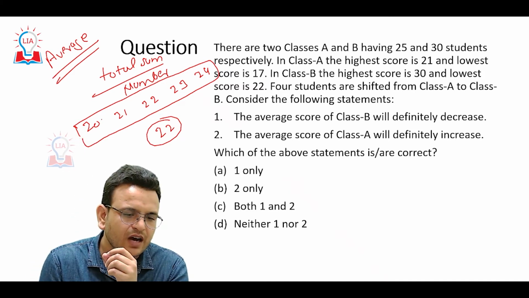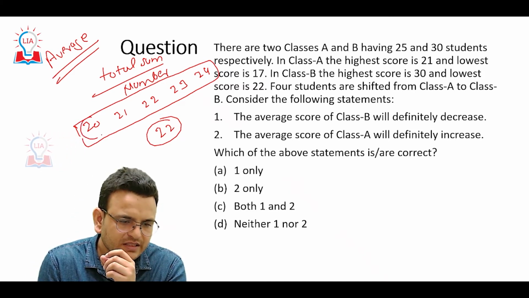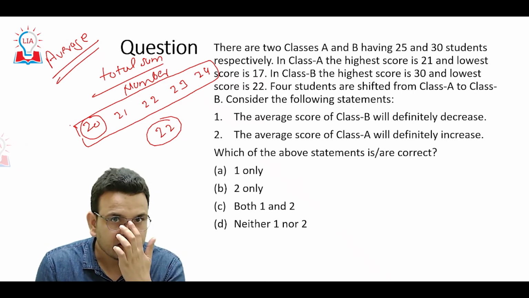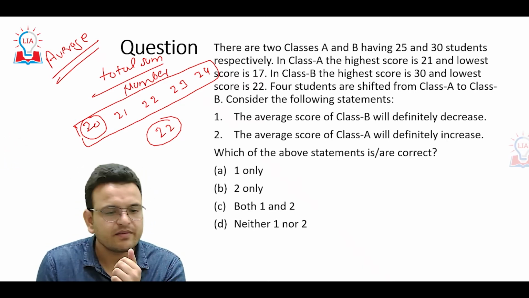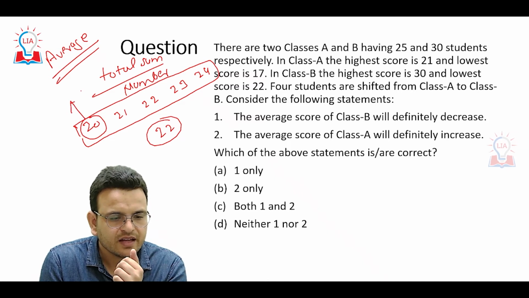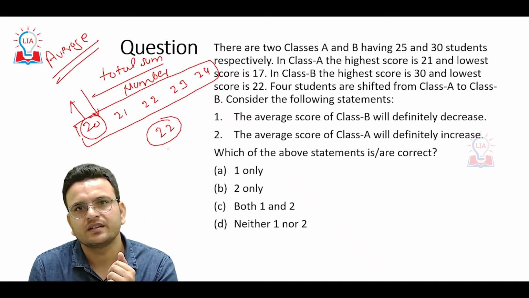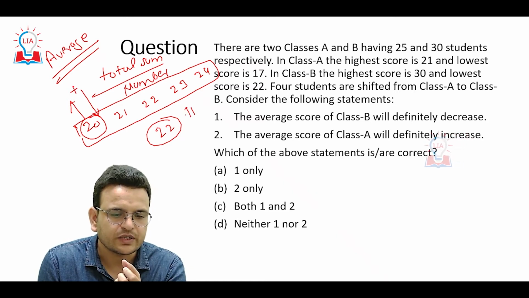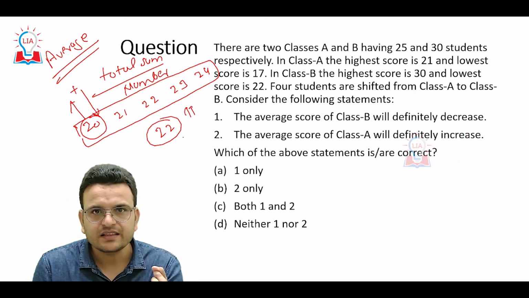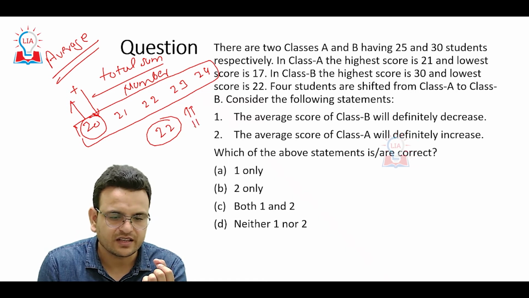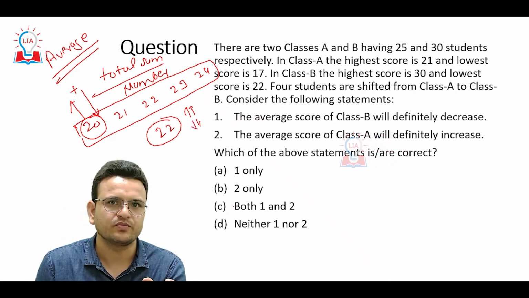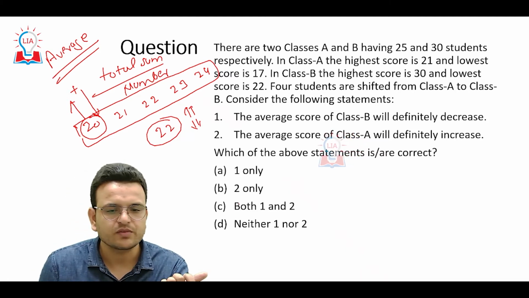Whenever a number is deleted or replaced by another number, that is, a number is leaving and a new number is coming, if it is more than the going number, then the average is going to increase. If it is less than the going number, then the average is going to reduce. Only this thing you have to know. If you know this part, then this question becomes very easy.